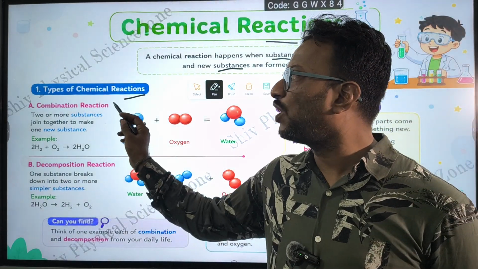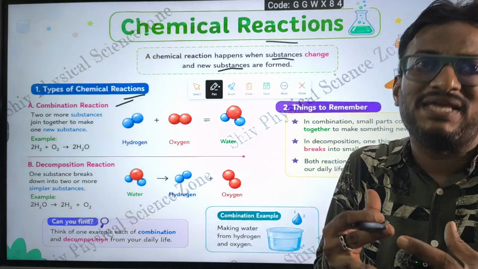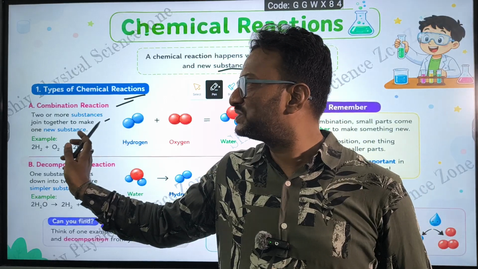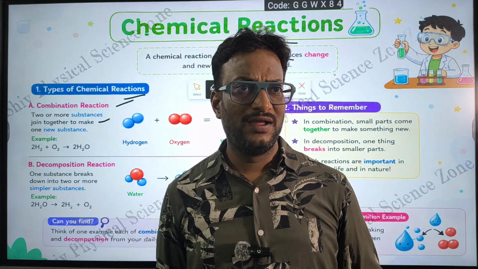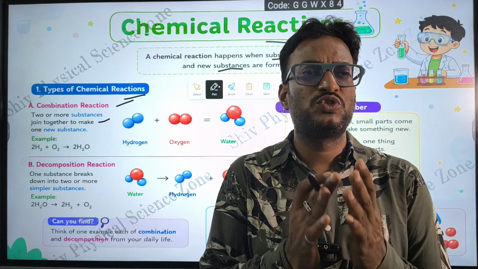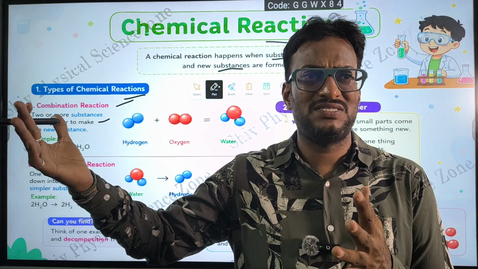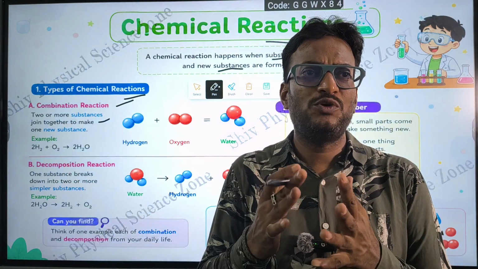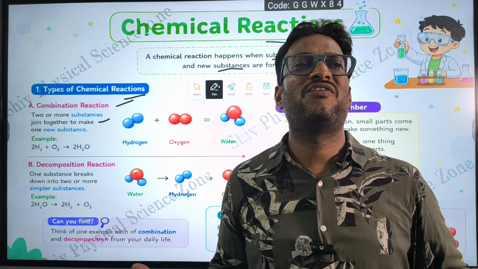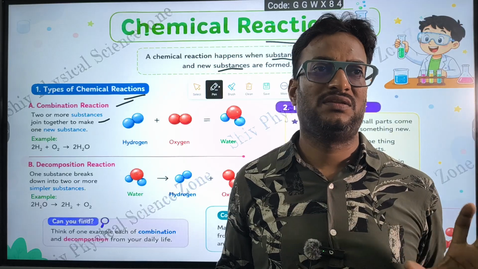The first one is combination reaction. The word itself indicates combining. Two or more substances join together to form a new substance. At least two substances should be there, and there may be more than two. They should combine and become a new substance. Such a reaction we call a combination reaction.